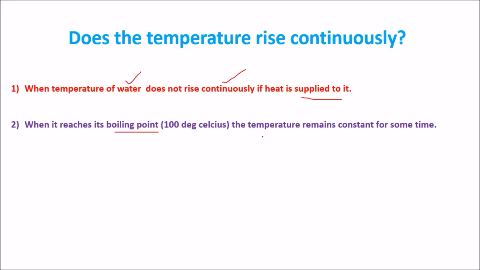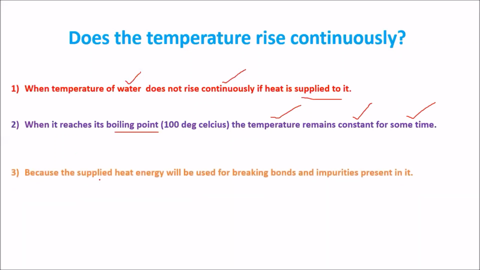The temperature remains constant for some time. So if you apply heat to the water, what happens? The temperature will remain constant until it reaches its boiling point.